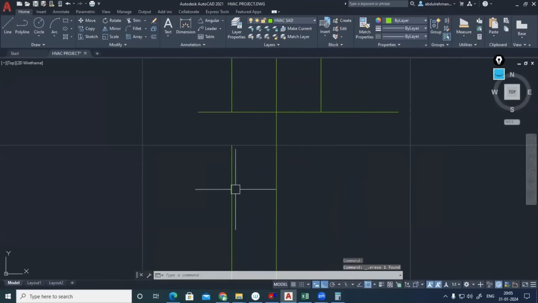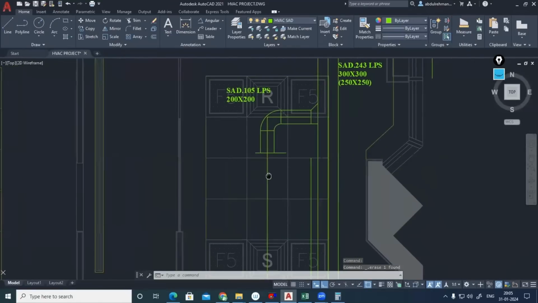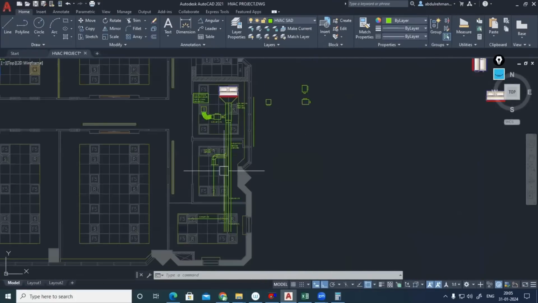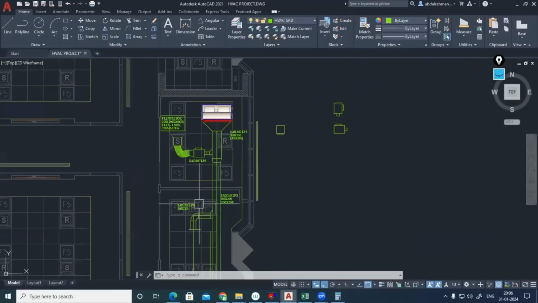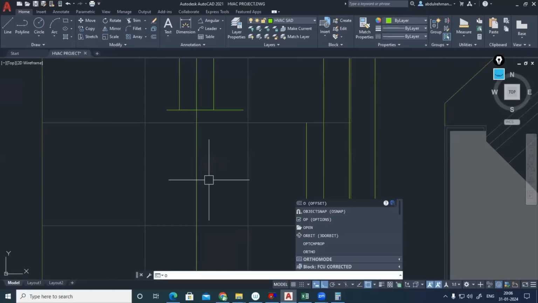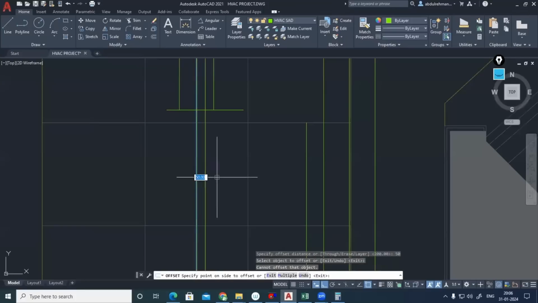Now it is rectangle, square in shape, 200. Now from 200 to 100 mm, correct? I need to taper it, right? Same like this. But this was different, 200 flexible. Here, VAV inlet is how much? VAV inlet 100 mm only. So I have to do that. So O enter, offset distance is 100 means 50 enter. 50 mm here, 50 mm here.